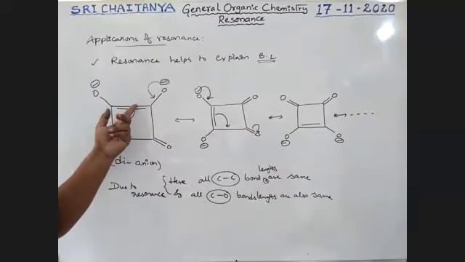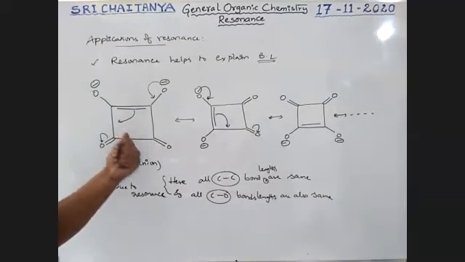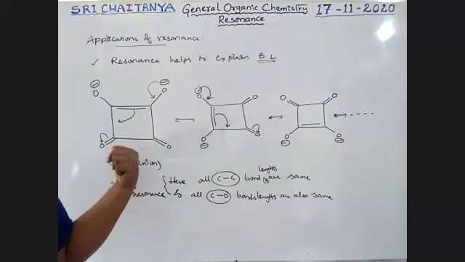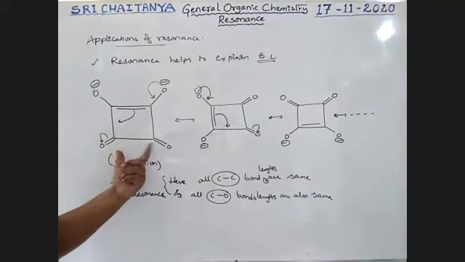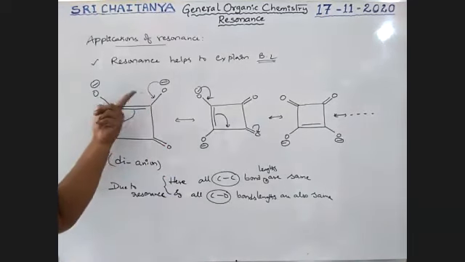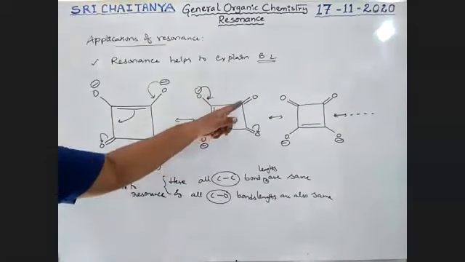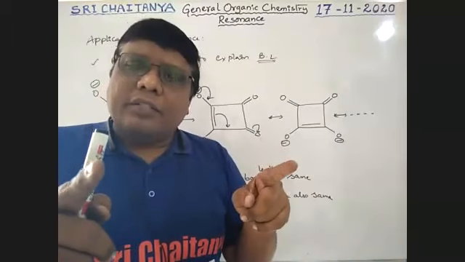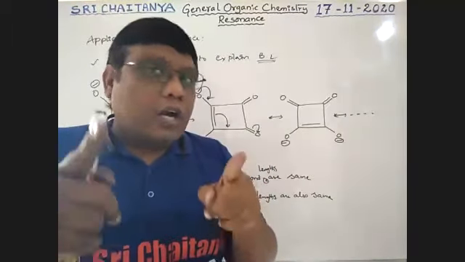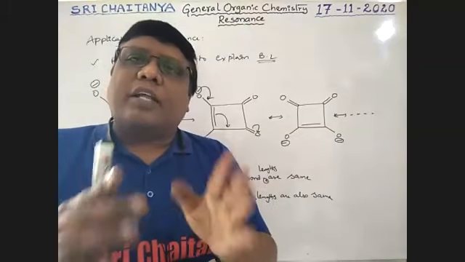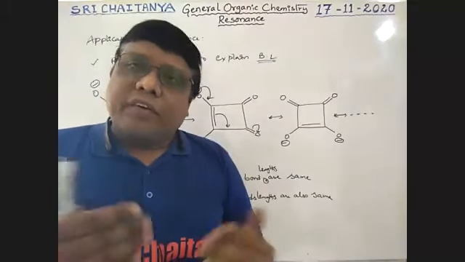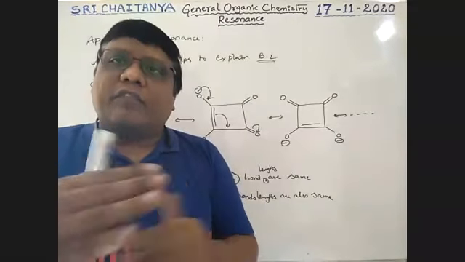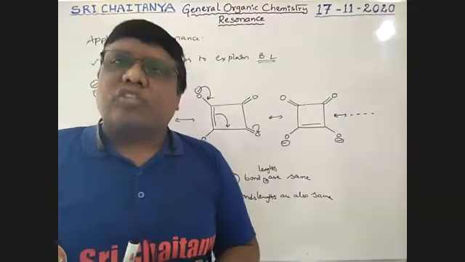Because of those resonance structures, the pi bond is not always fixed. The pi bond is not fixed here, not fixed here. That means the pi bond is delocalized. And these pi bonds are also not fixed between these two atoms. They may be converted into a double bond, single bond, double bond, single bond. That means the CO bond is sometimes double, sometimes single, not fixed anywhere. Therefore, CO bond length is the same for all cases.